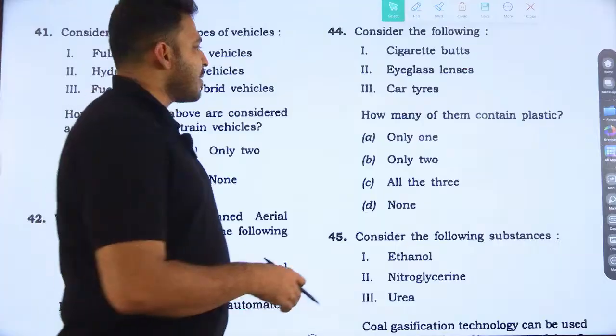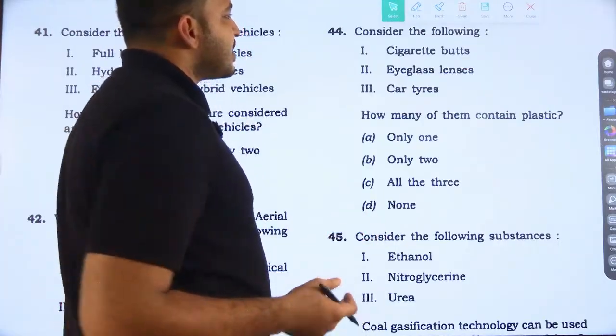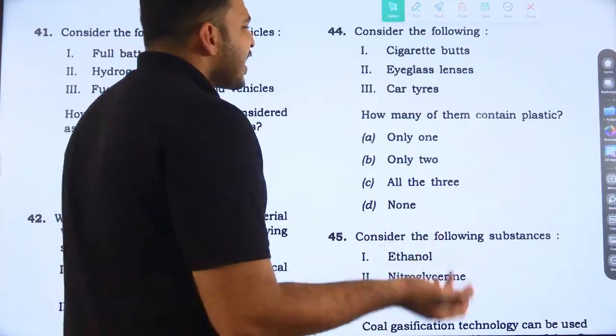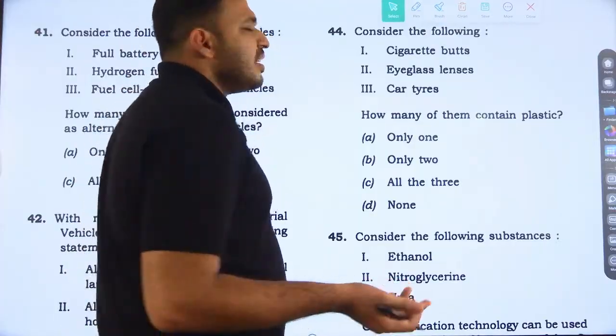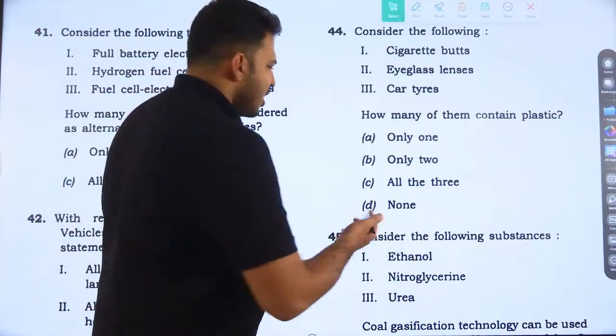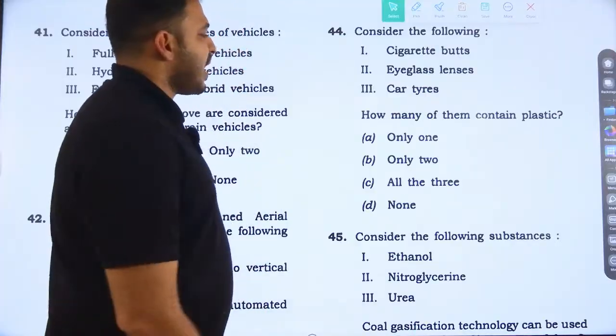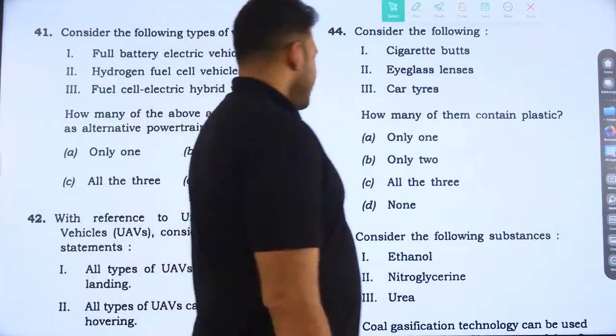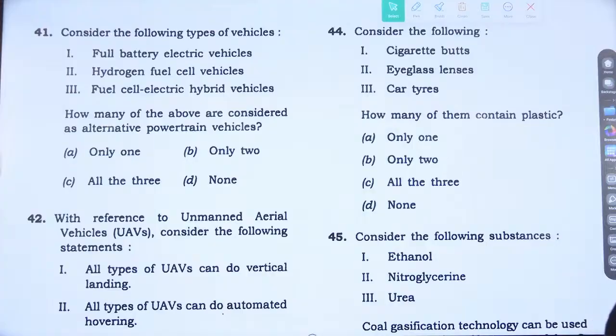That would be better. So the question is: cigarette butts, eyeglass lenses, car tires. How many of them contain plastic? Logically, all of the above contain plastic. Question 44, option C, all three.